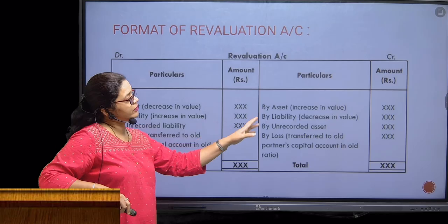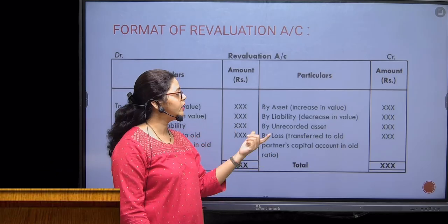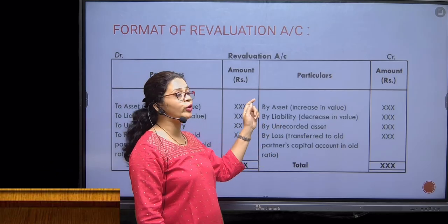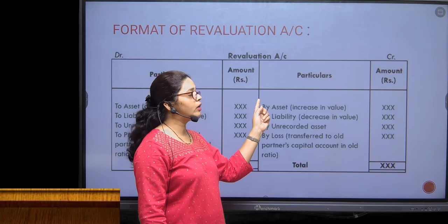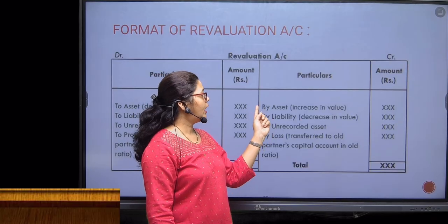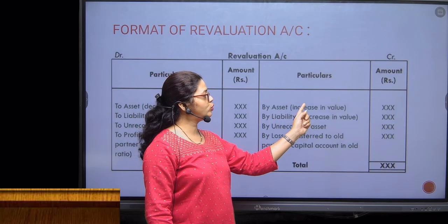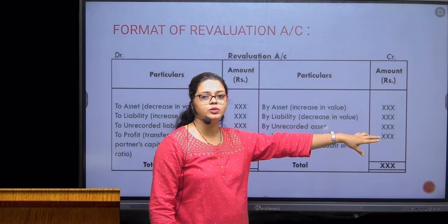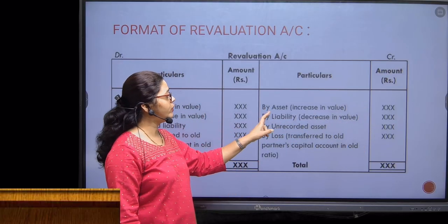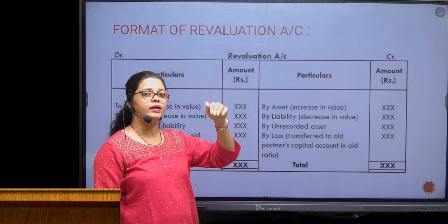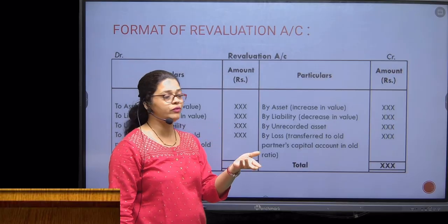On the credit side, if there is an appreciation, if there is an increase in the value of a particular asset, you are going to record that asset. The credit side will be denoted by 'By' and that respective asset where you show the increase in value and the amount in the respective amount column. In the same way, if the value of a liability is going to decrease, it is a profit from the business point of view.